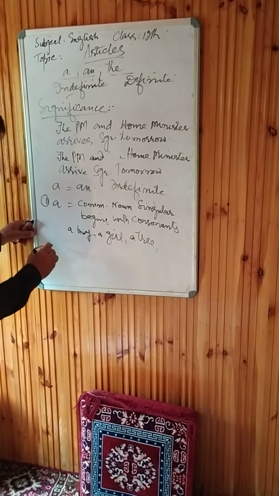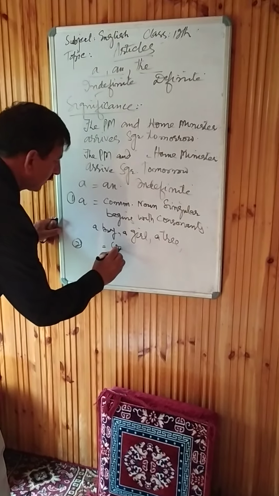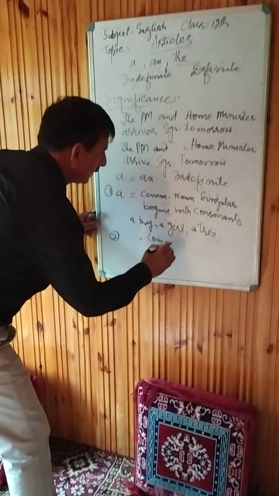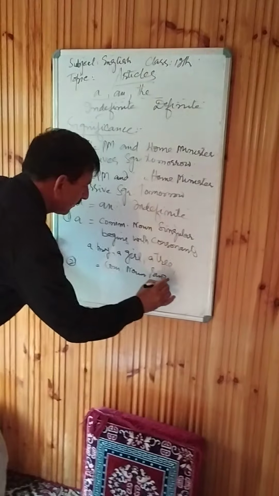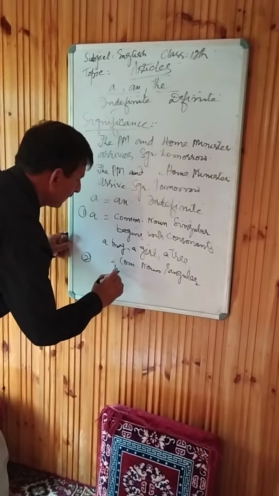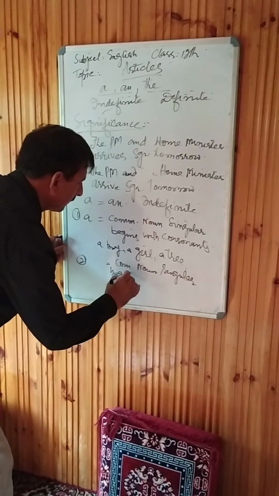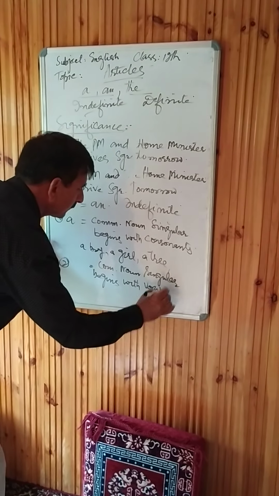Rule number 2: an is used before again a common noun, singular in number. This is important: a common noun, singular, that begins with a vowel sound.